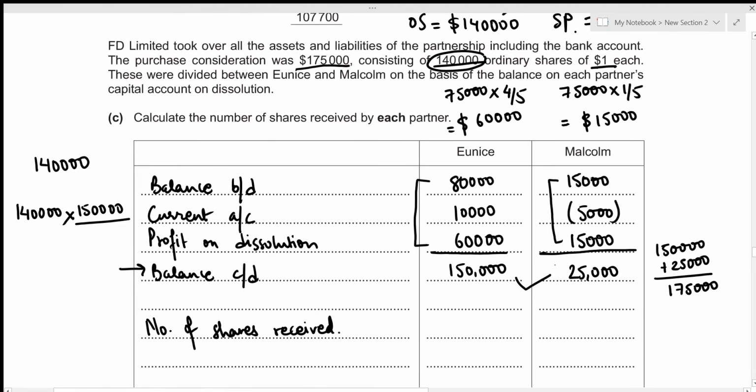So out of 175,000, 150,000 is the capital balance of Eunice. So we just divide it with the total. Now this gives the number of shares received by Eunice to be 120,000. Let's write it down. We repeat the same process for Malcolm. So that's just going to be 140,000 times his closing capital balance, which is 25,000, out of the total capital balance of 175,000. So the amount of shares received by Malcolm is just going to be 140,000 times 25,000 divided by 175,000, which results in 20,000.